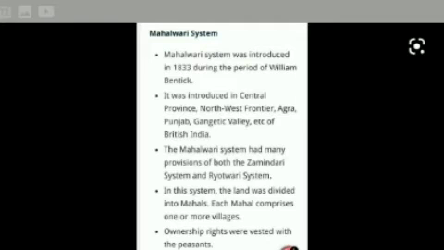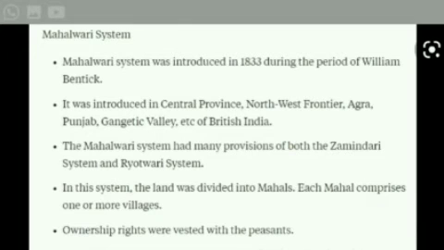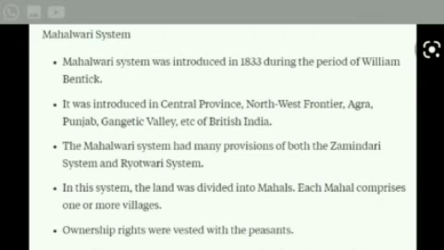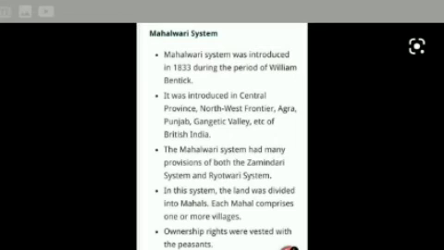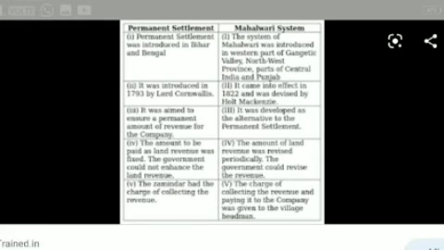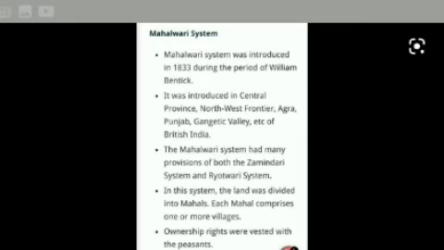The village as a whole, through its headman or lambardar, was required to pay the revenues. The system was first adopted in Agra and Oudh. The burden of all this heavy taxation finally fell on the cultivators. Next, salient features of the Mahalwari system. The lambardar acted as intermediary between the government and the villagers. Lambardar means the headman of a village.